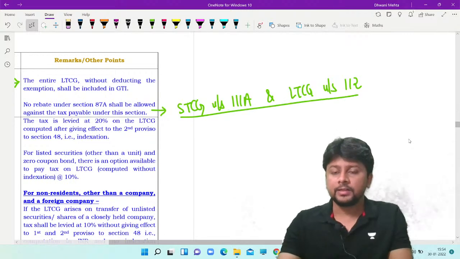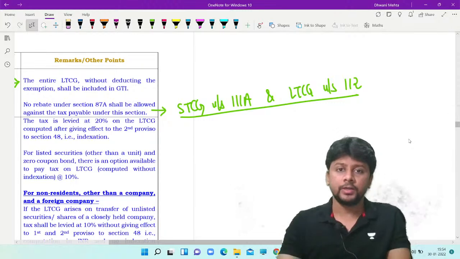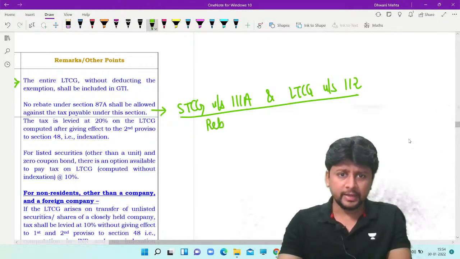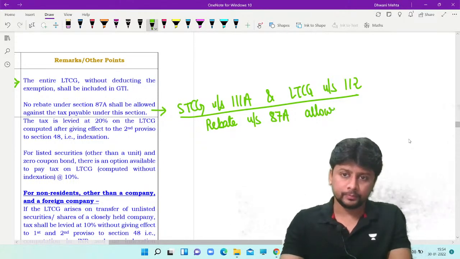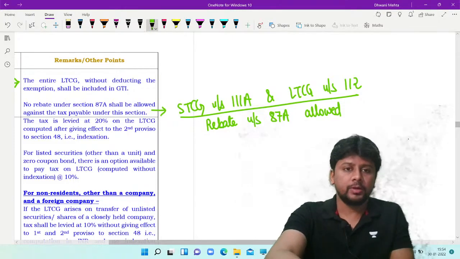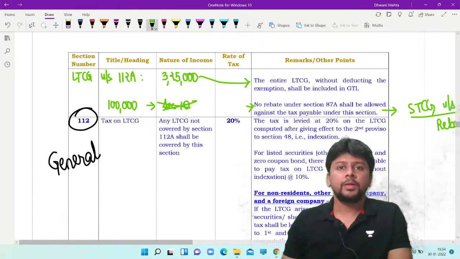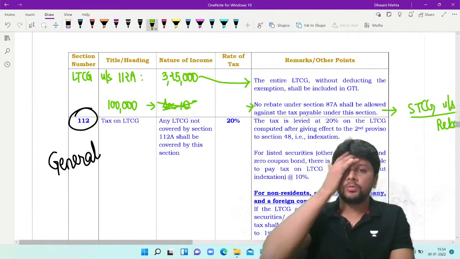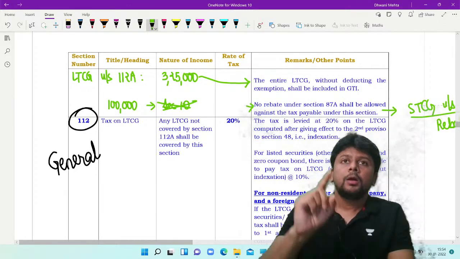If you are paying tax under these two sections that I am currently discussing, 111A and 112, definitely rebate under section 87A is allowed. But if you are paying tax under section 112A, then there is no rebate available. No rebate will be allowed.